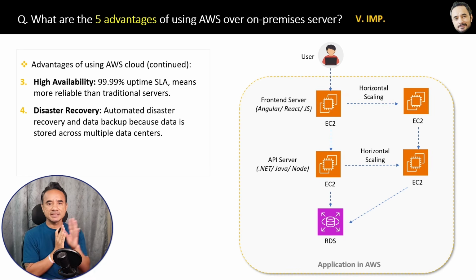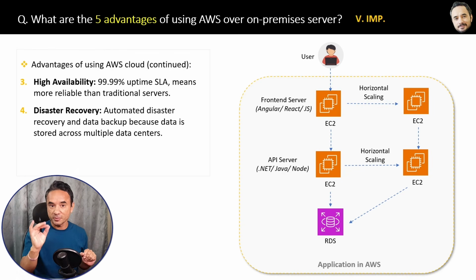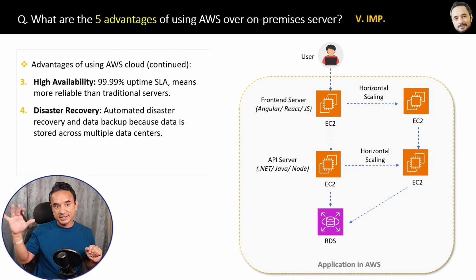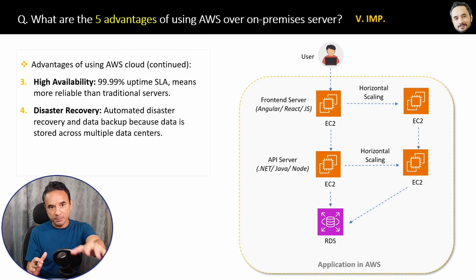Fourth advantage is disaster recovery. In case of any disaster, automated recovery and data backup will be provided by AWS. Because your data is stored in multiple AWS data centers or availability zones, if one data center fails, another data center will provide the backup. That is how it works.